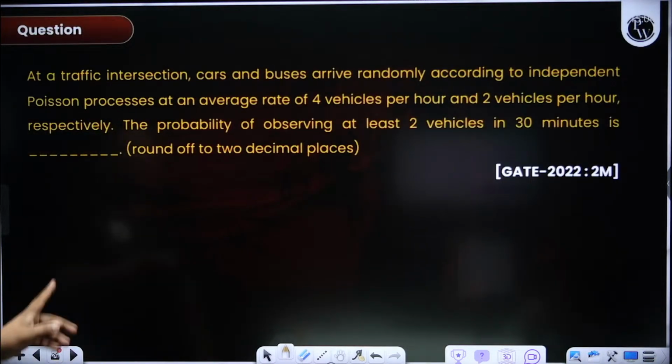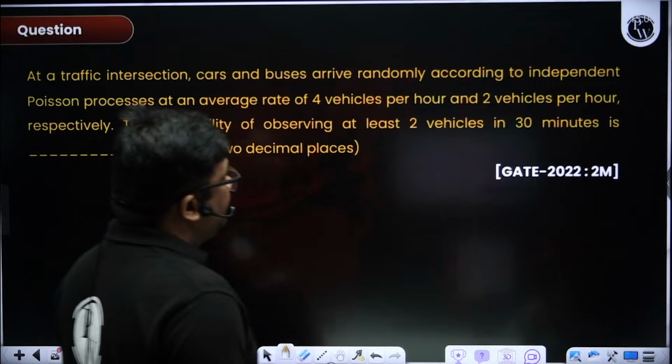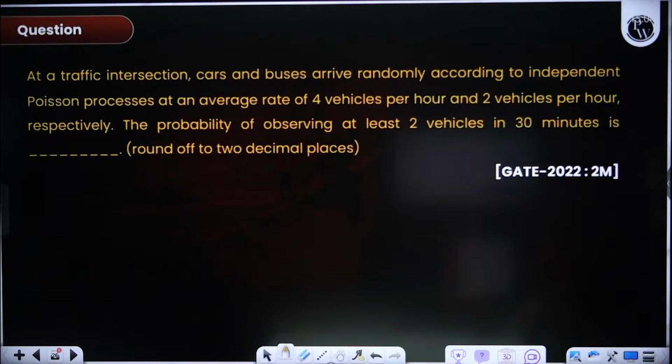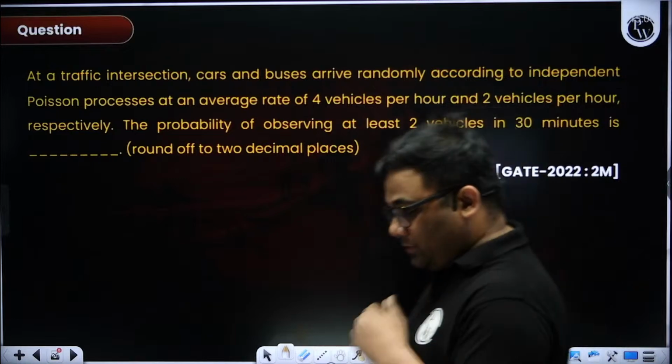Next is a good question. This is from Poisson distribution. Read the question carefully and solve this. This is a good question.